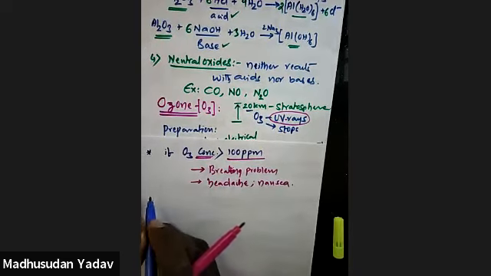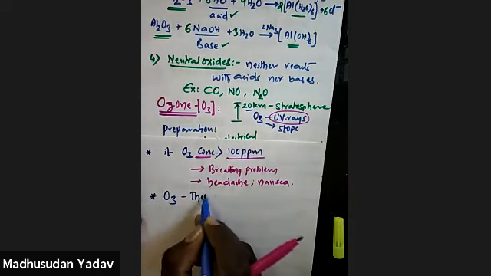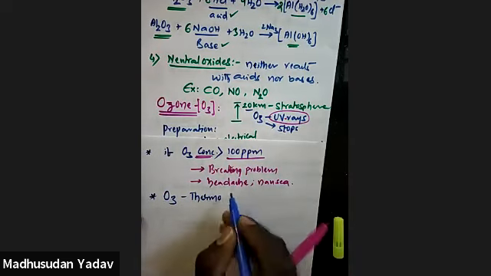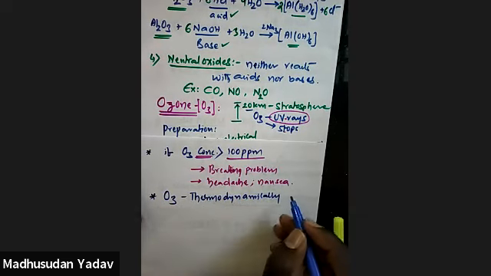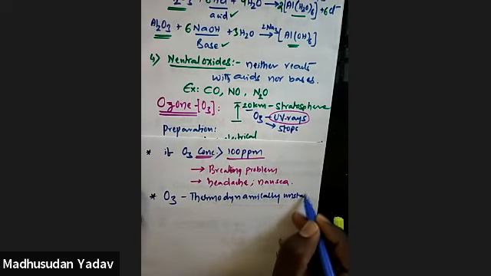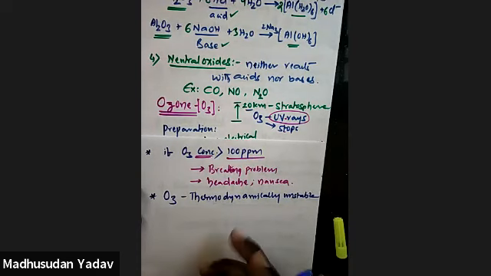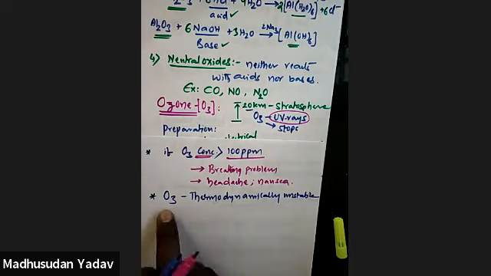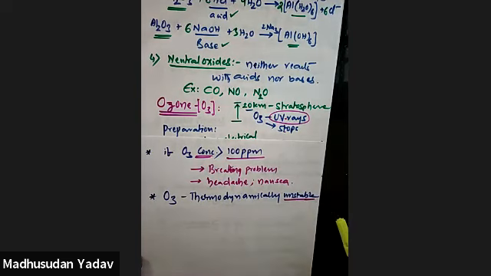Here another important point is that ozone O3 is thermodynamically unstable. That means thermally. Okay. When compared to oxygen, normal oxygen O2 is highly thermodynamically stable. But when compared to oxygen, ozone is thermodynamically unstable. So that's why it undergoes decomposition.